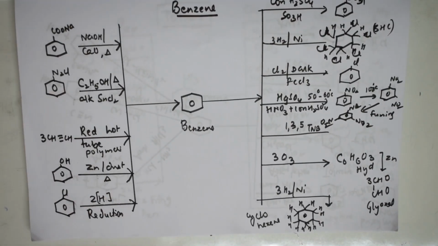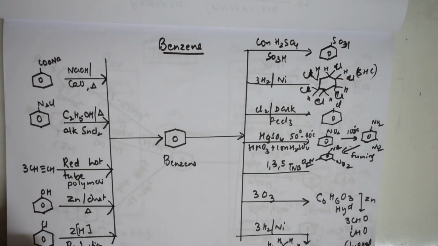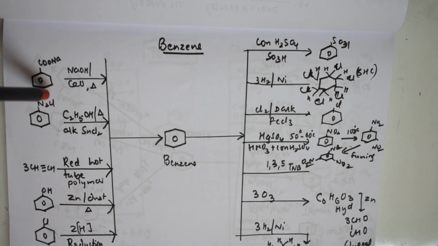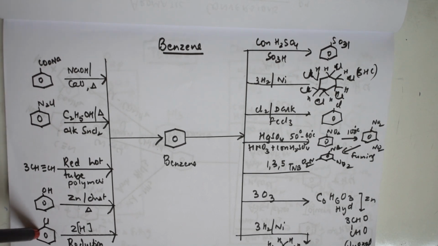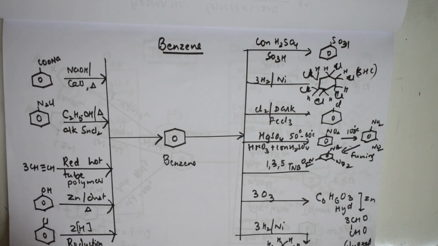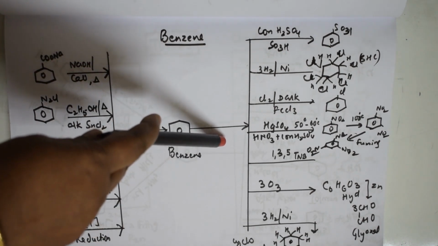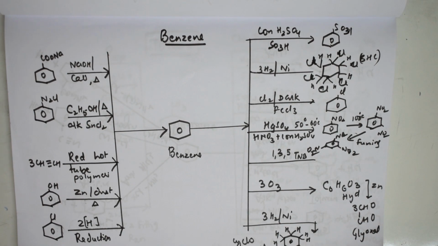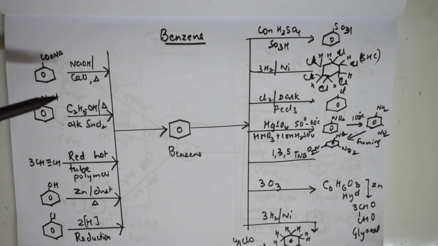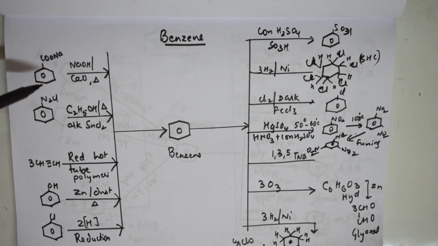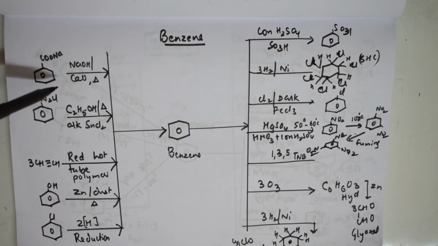Further, if benzene is given, so benzene we have studied in grade 11th, isn't it? So these are all the preparations on the left hand side. And after this, here on this side, you have your conversions. Preparations on this side, conversions on that side. So here benzene can be prepared by a process called decarboxylation, correct?